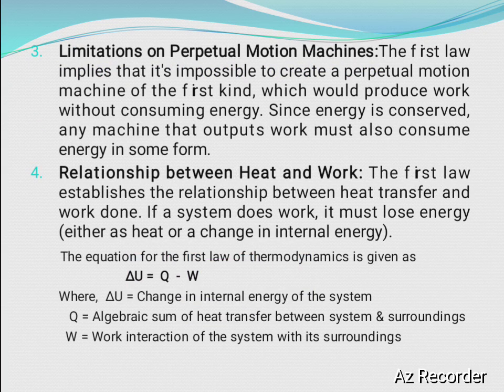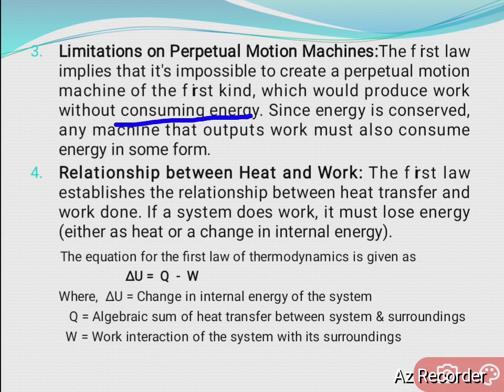Next, the third one is the limitation on perpetual motion machines. What are perpetual motion machines? The first law implies that it's impossible to create a perpetual motion machine of the first kind, which would produce work without consuming energy.